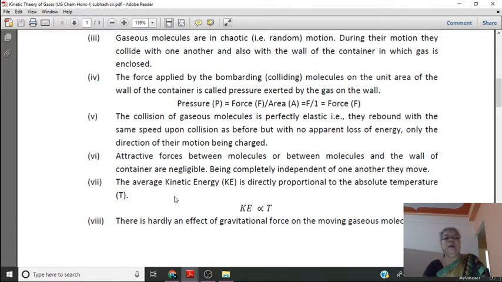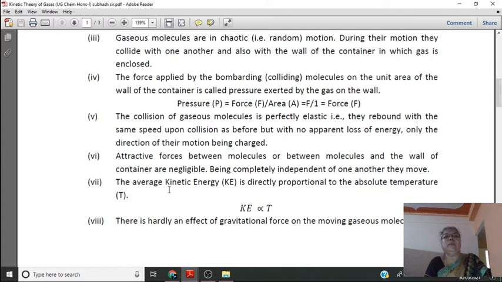Then, the average kinetic energy is directly proportional to the absolute temperature. All of you know the kinetic energy is given by 1/2 mv², where m is the mass of any molecule or object and v is the velocity of that object.